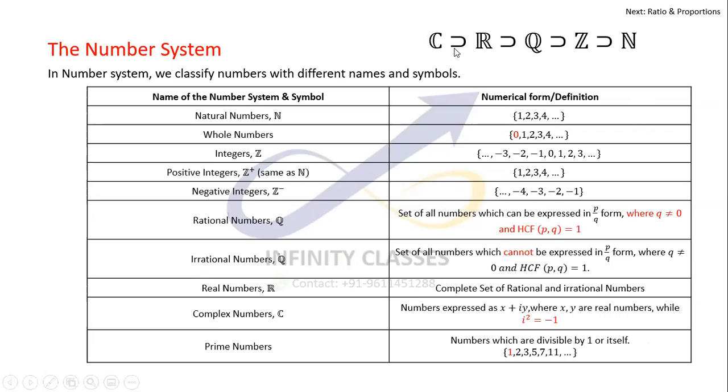Okay, so basically C, R, Q, Z, N. C is the set of complex numbers, R is the set of real numbers, Q is the set of rational numbers, Z is integers, and N is natural numbers. So N is the smallest set, Z becomes bigger than that, then comes Q, then R, and then C. So generally, if you wish, you can remember these entire sets in this order.